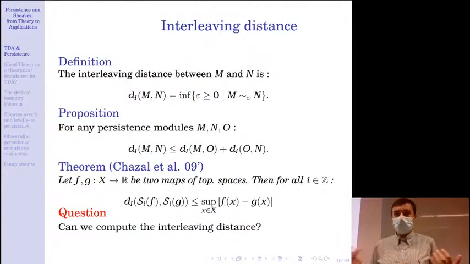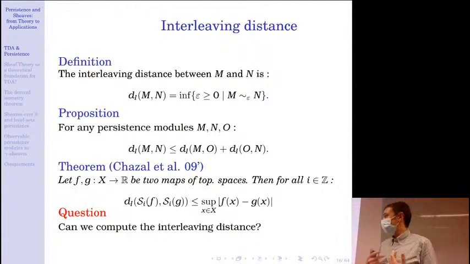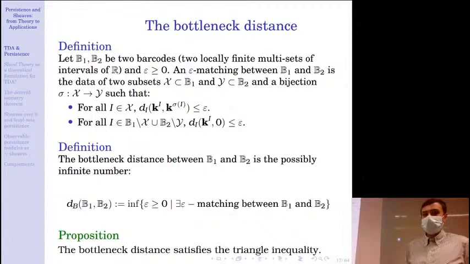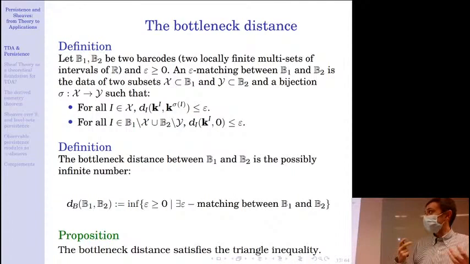Now all the theory works really well, but we are trying to do topological data analysis. So an important question is: can we actually compute this interleaving distance? The answer is yes, and to do so we need to express it as a matching distance between the barcodes of the persistence modules. So now I will introduce the definition of an epsilon matching between two barcodes.